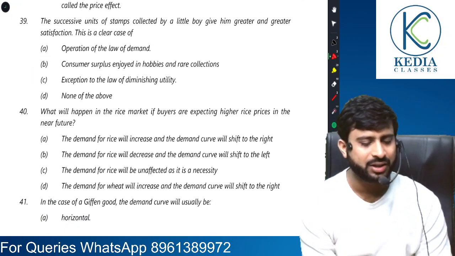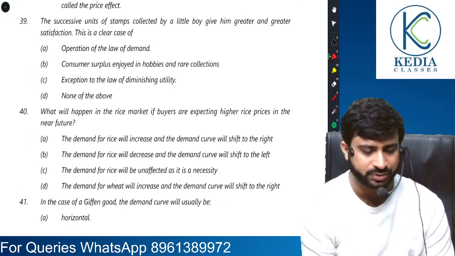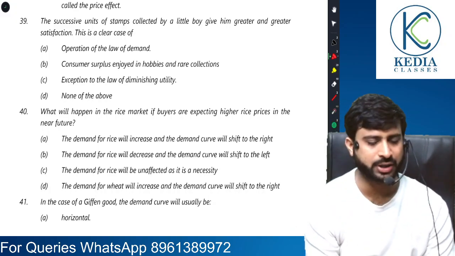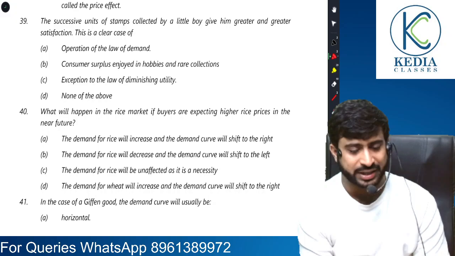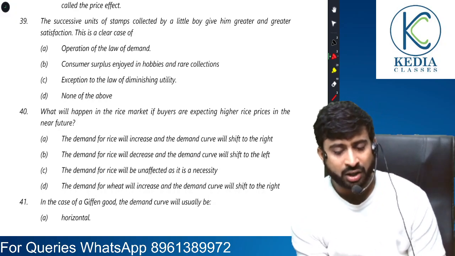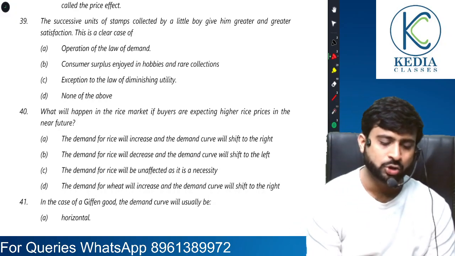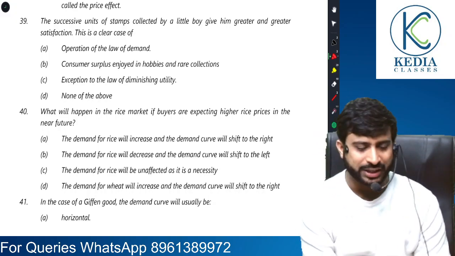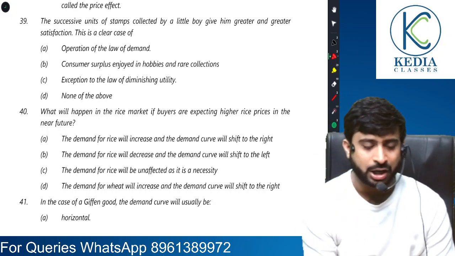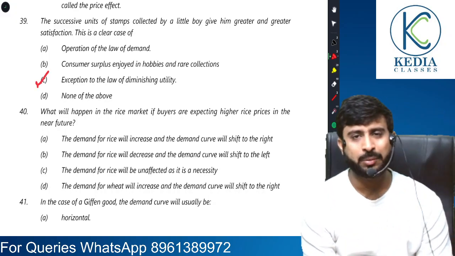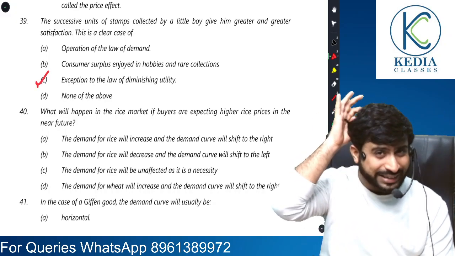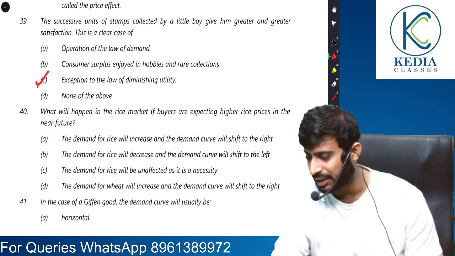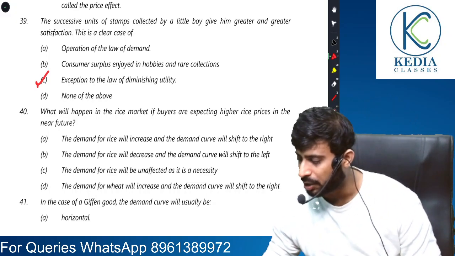Moving on. The successive units of stamps collected by a little boy give him greater and greater satisfaction. So it's clearly an exception to the law of diminishing marginal utility, because as we are increasing consumption, our satisfaction is increasing, while the law of DMU says that while we increase consumption, our satisfaction is going to decline. So a good question they have asked. Moving on to question number 40.